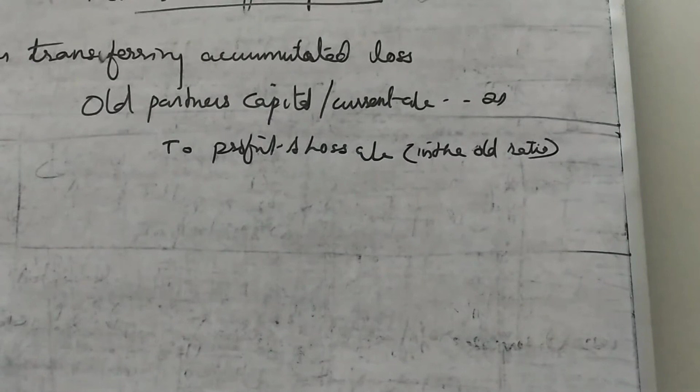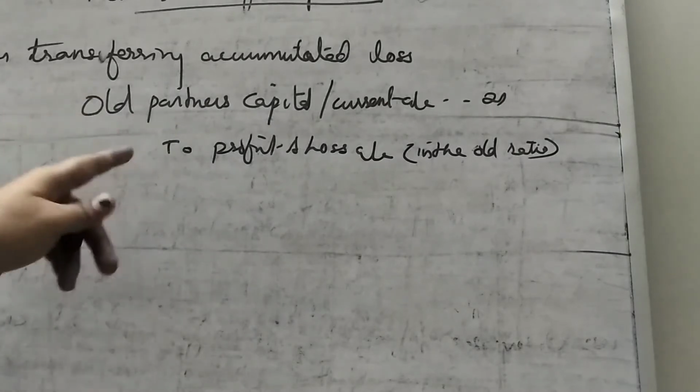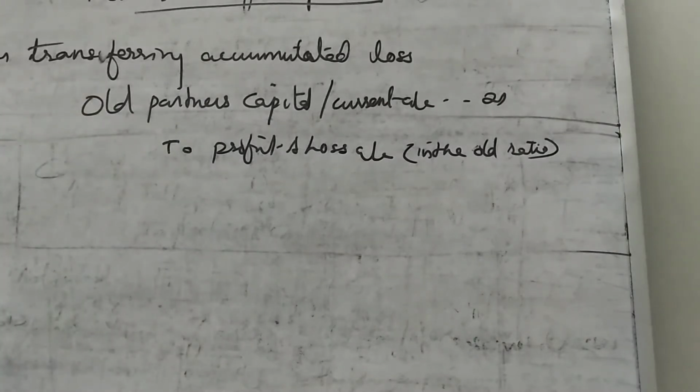First of all, this is the journal entry for transferring accumulated profits and reserves. Here, transferring accumulated loss. So these are the two journal entries for transferring accumulated profits while admitting a new partner. Already existing reserves and surplus funds should be transferred to the old partners in the old profit sharing ratio. So these are the two types. Then now we can do the sums.